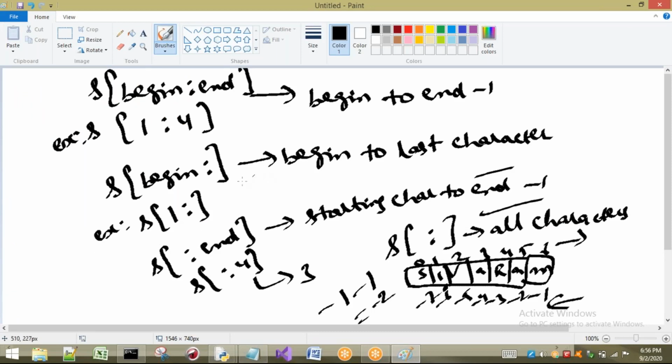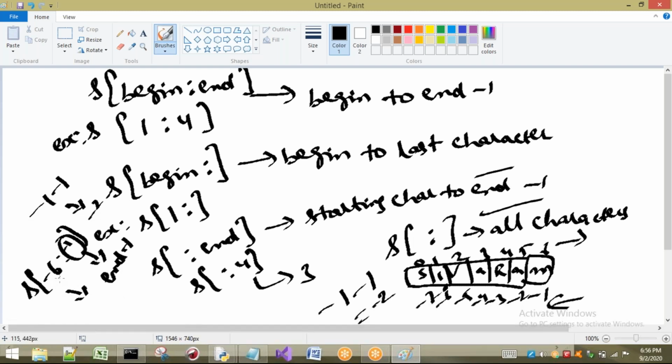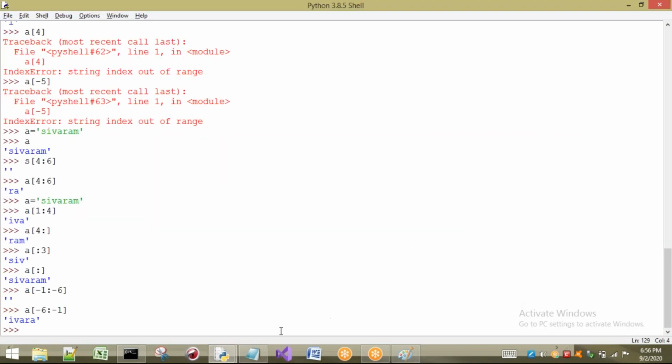I will explain. See, what is the concept? Whenever we give something like minus 6 colon minus 1, this is the starting and this is the end. The end value is taken up to n minus 1. What is the end value I have taken here? Minus 1, and minus 1 gives minus 2. So the result is given from minus 6 to minus 2, that means from here to here, that means I to A. That is the reason. If you take any negative index, no problem, but the direction should be right to left. If the direction is different, we are going to get an empty string.